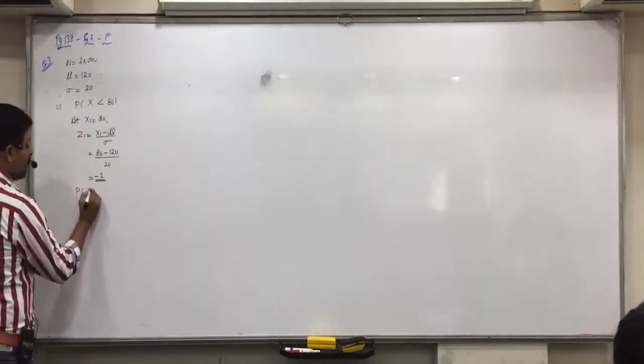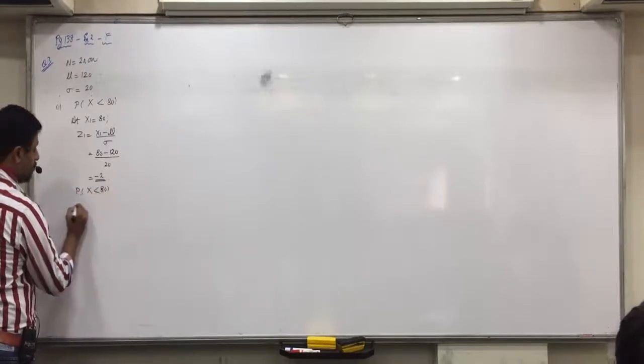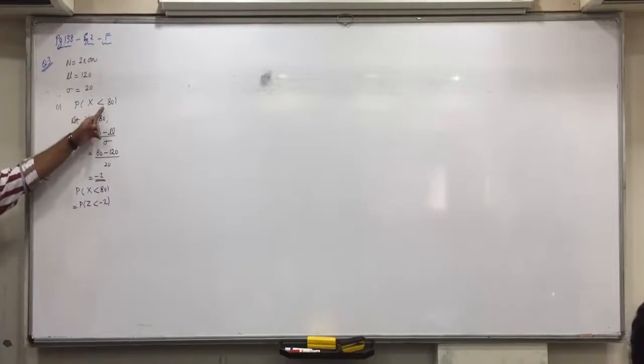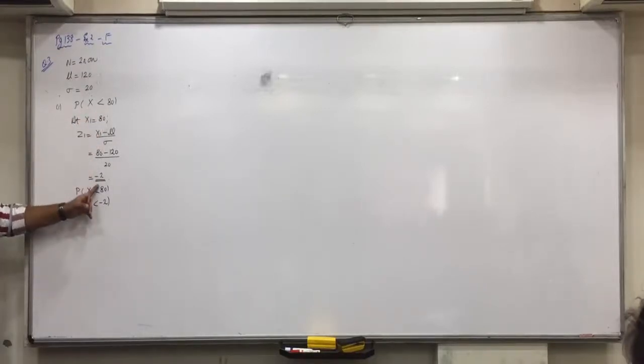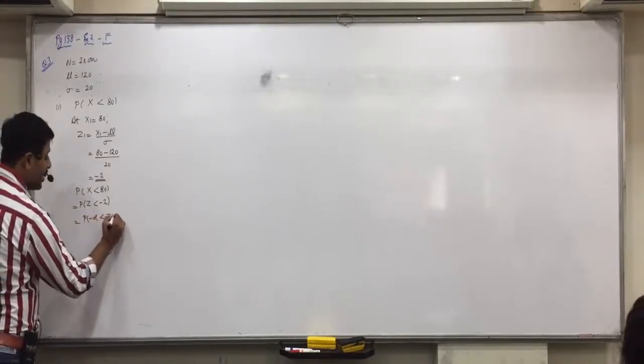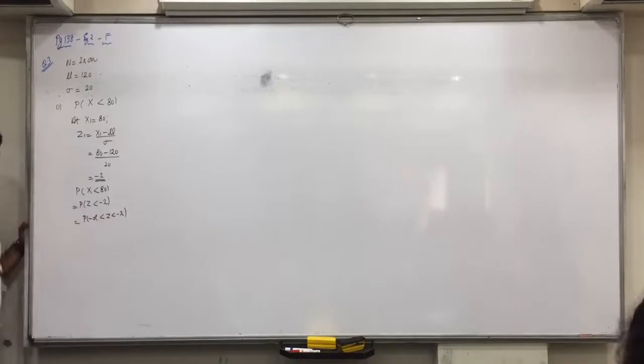Now P of x less than 80 means P of z less than minus 2, that means P of minus infinity less than z less than minus 2. Remember the direct ones also, okay?